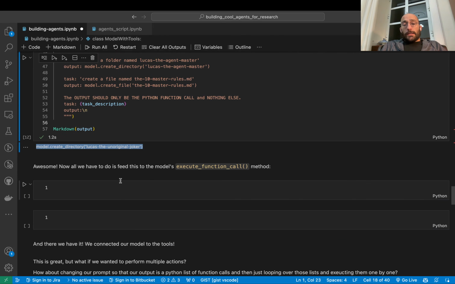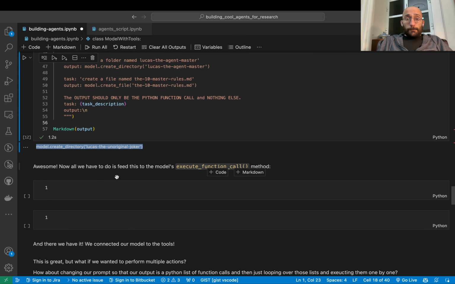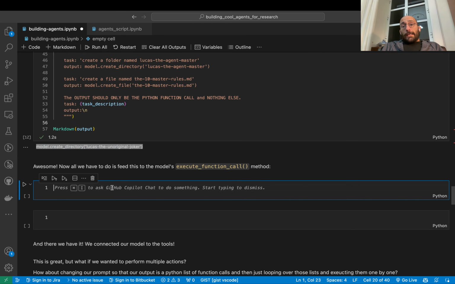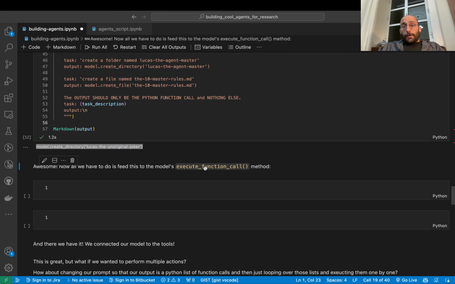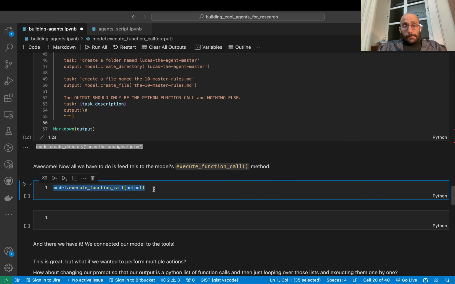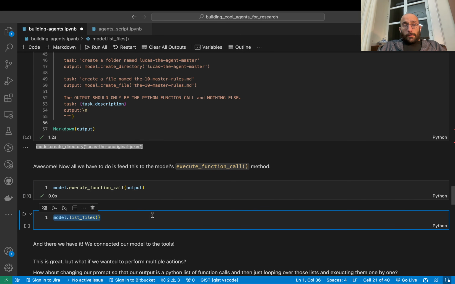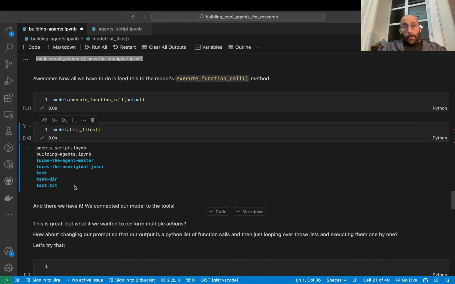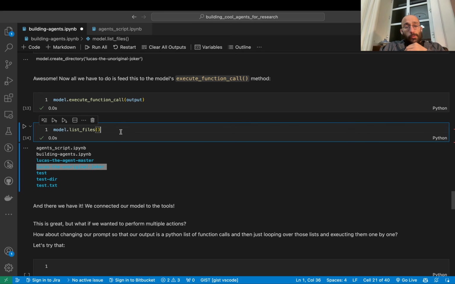We get the correct function call. And now I can call the model.execute function call on this output. And if I come here and I list the files using that capability, there we go. As you can see, Lucas the unoriginal Joker is right there.